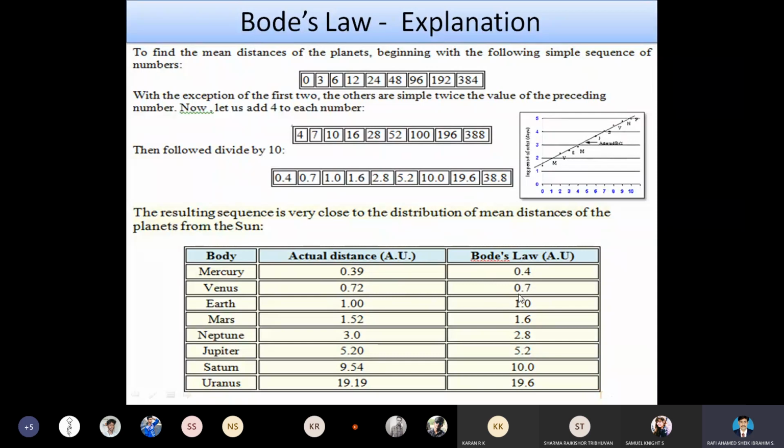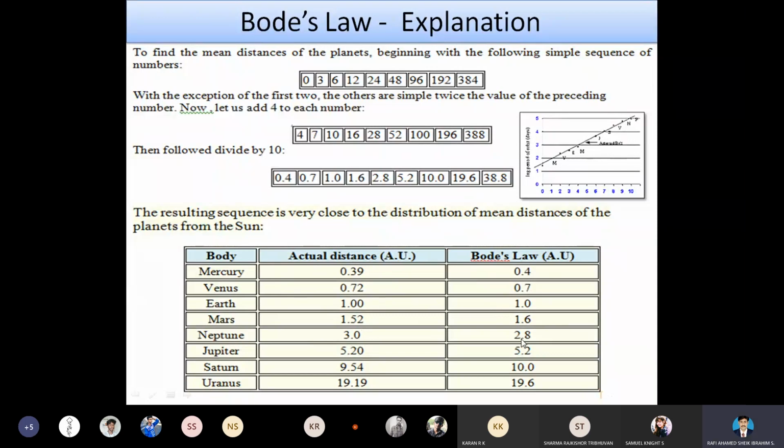According to their prediction, it's 0.7. For Earth, the actual distance is 1.0, and the prediction is 1.0. For Mars, the actual distance is 1.52, and the prediction is 1.6. For Neptune, the actual distance is 3.0.